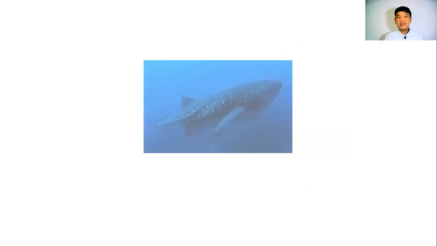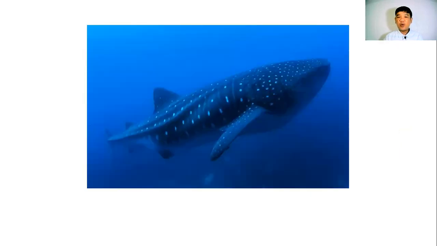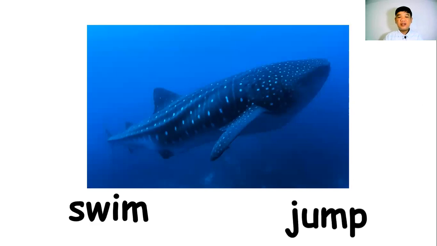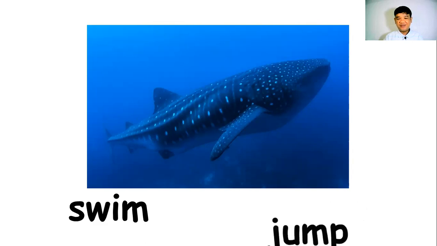Okay, how about this one? Which movement can these marine aquatic animals do? This is one of the biggest marine aquatic animals in the ocean. So the correct answer is swim. Very good.